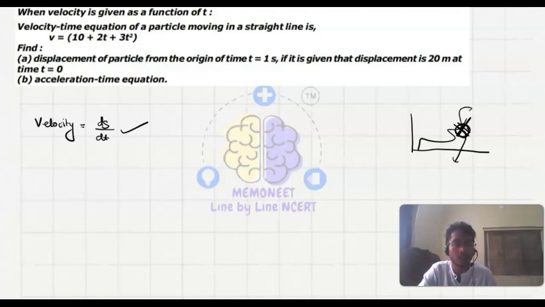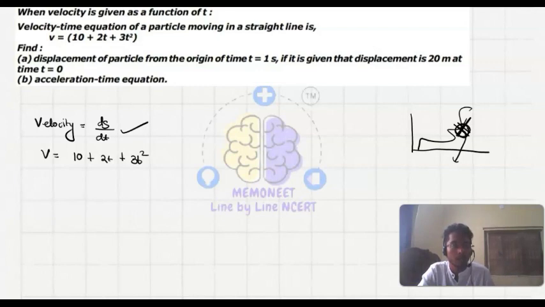When velocity is given as a function of time, the velocity-time equation is v equals 10 plus 2t plus 3t square. Find the displacement of the particle from the origin at time t equals 1 second, if it is given that displacement is 20 meter at time t equals 0. So let's find the displacement equation.